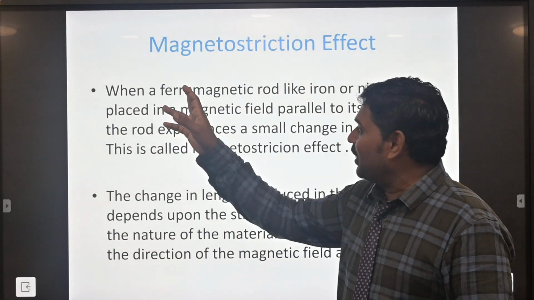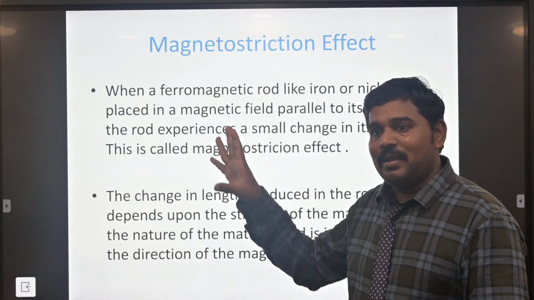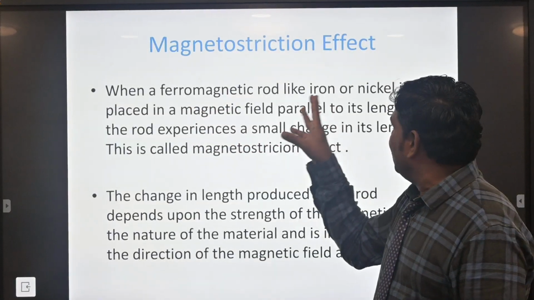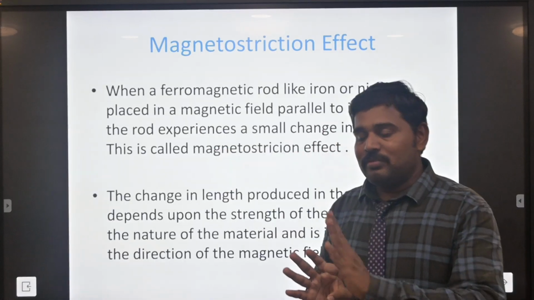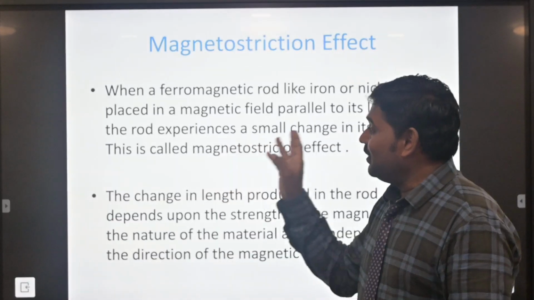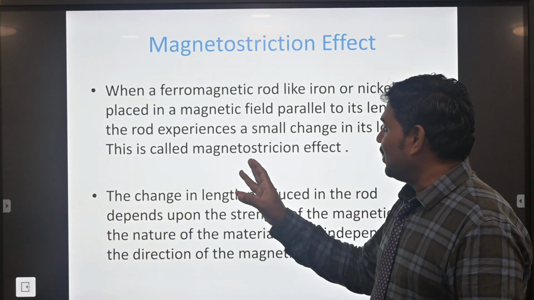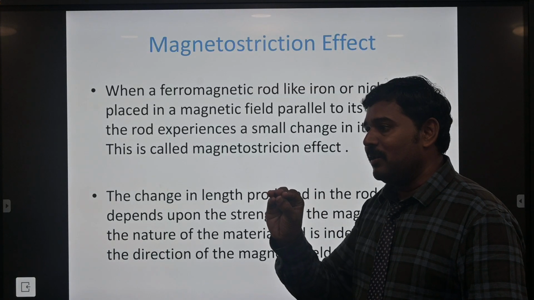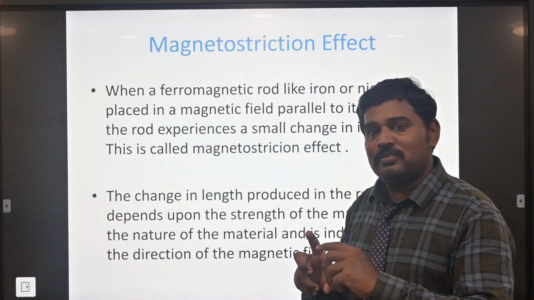The second part is the magnetic method. That method is the same, placed in the ferromagnetic method. The material is a ferromagnetic rod like iron or nickel, placed in the magnetic field parallel with the length of the rod. It is called the magnetization effect. In the ferromagnetic material, the length will change. You apply some pressure, apply some energy,